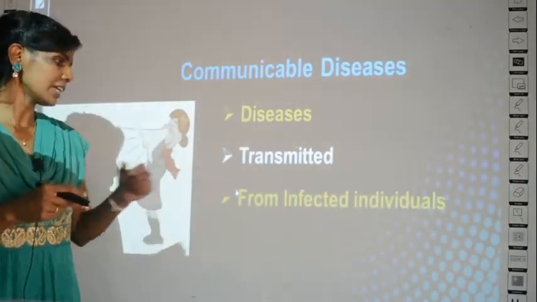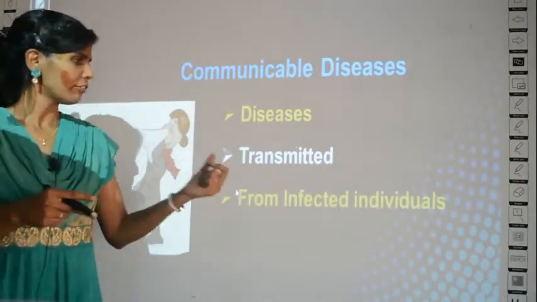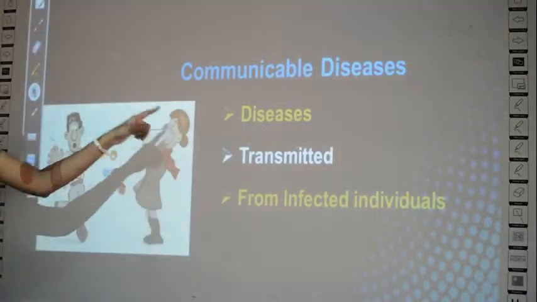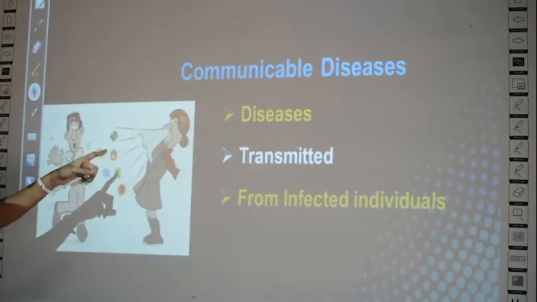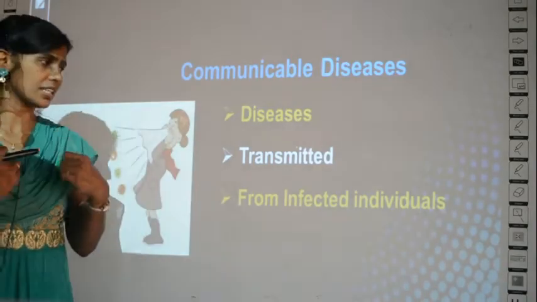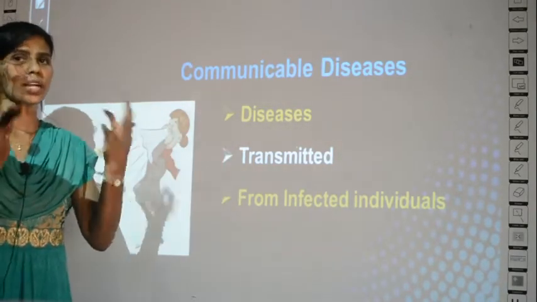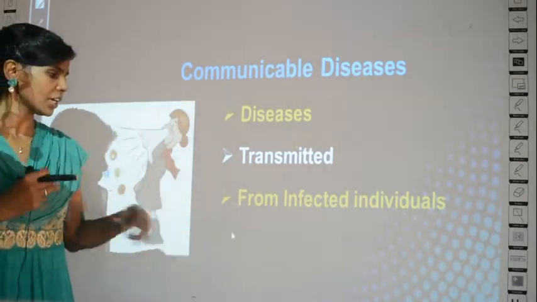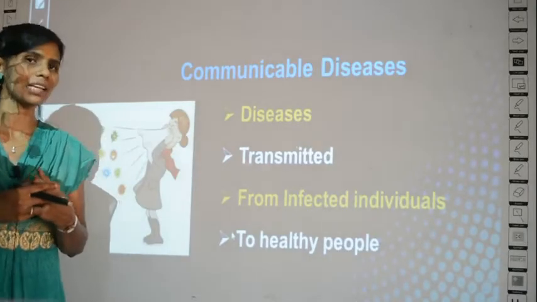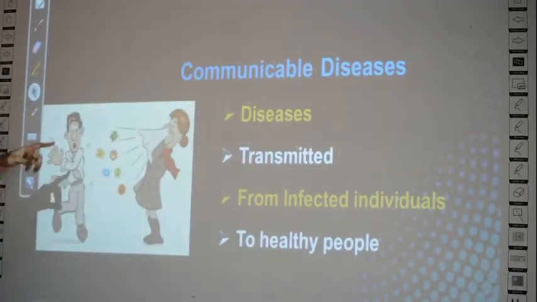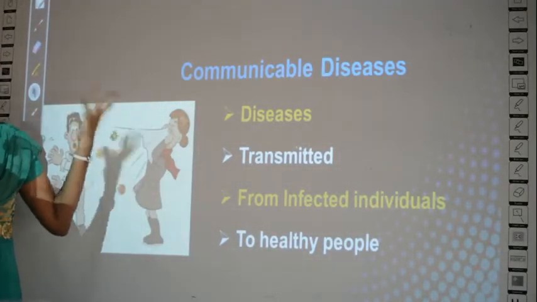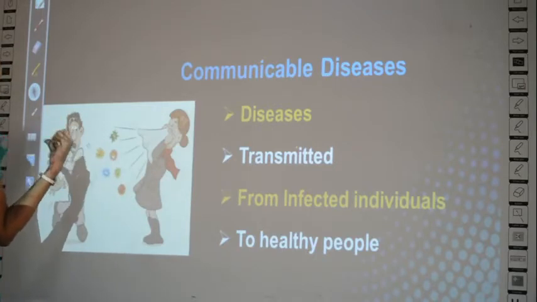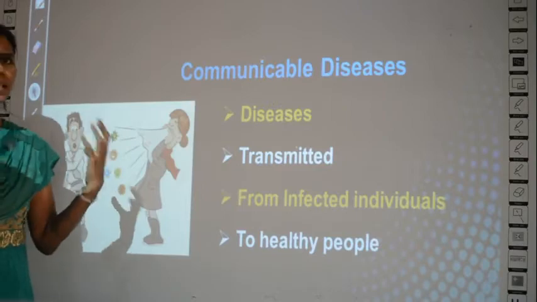Okay. So when it is transmitted, from who to who? From an infected individual. Who is the infected individual here? This woman is the infected individual, which means whoever has the disease. When a disease is transferred or spread from a person who is already infected to another person who is healthy. This man is not already infected, but this lady is giving the disease to the healthy person. So then it is called communicable disease.